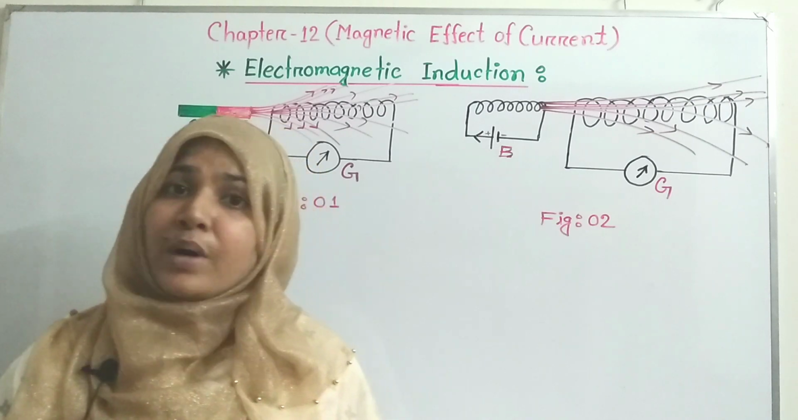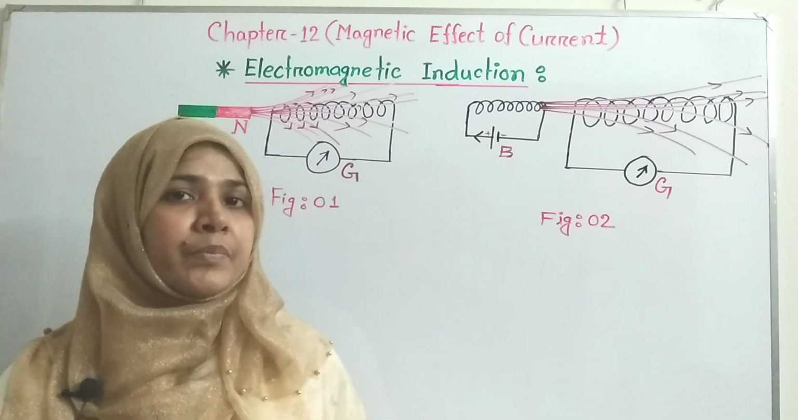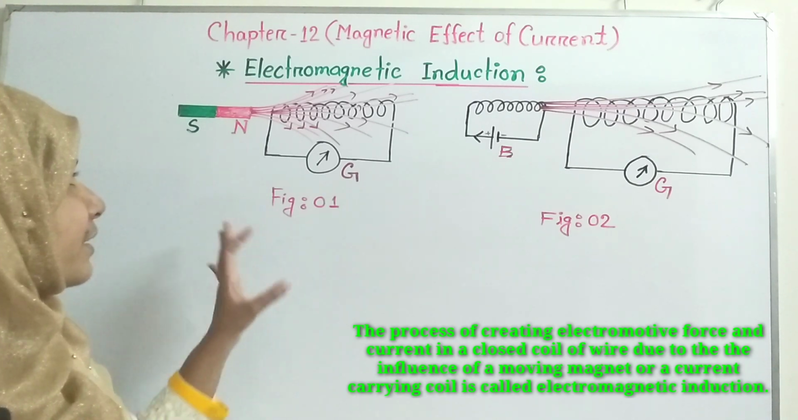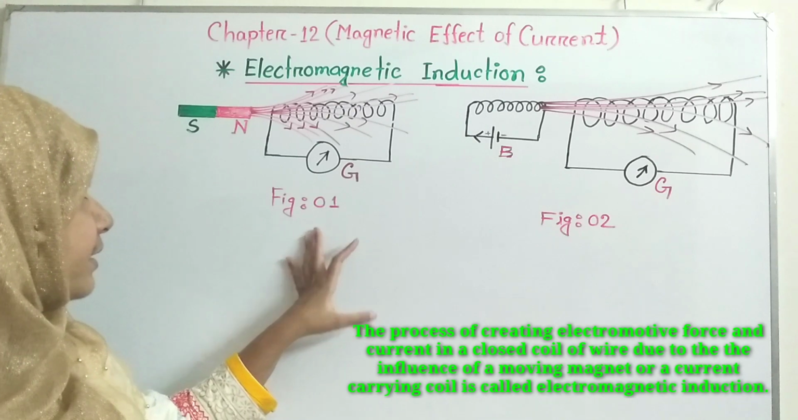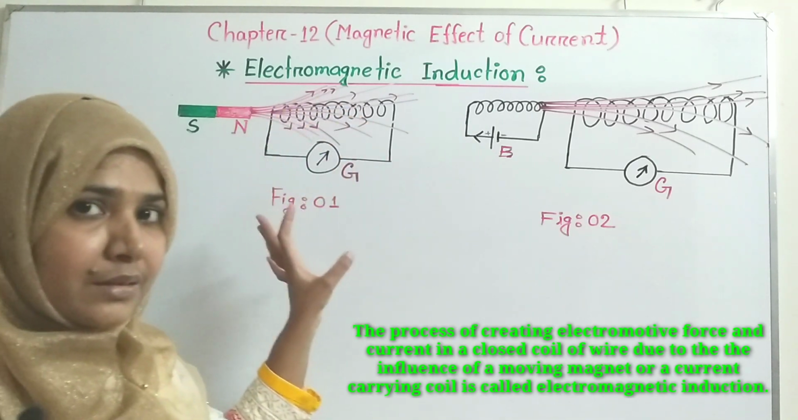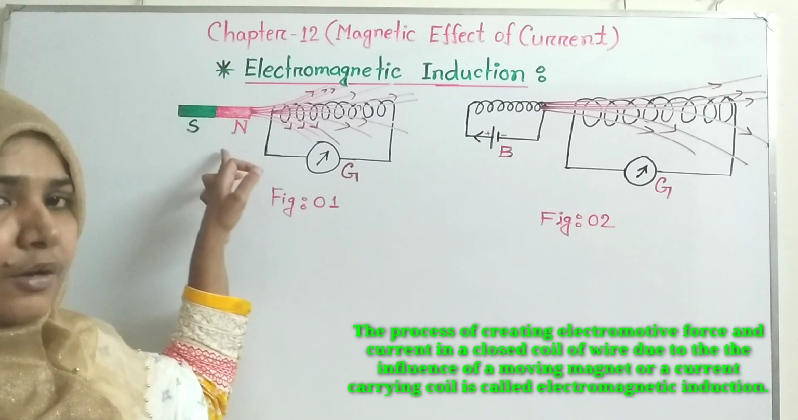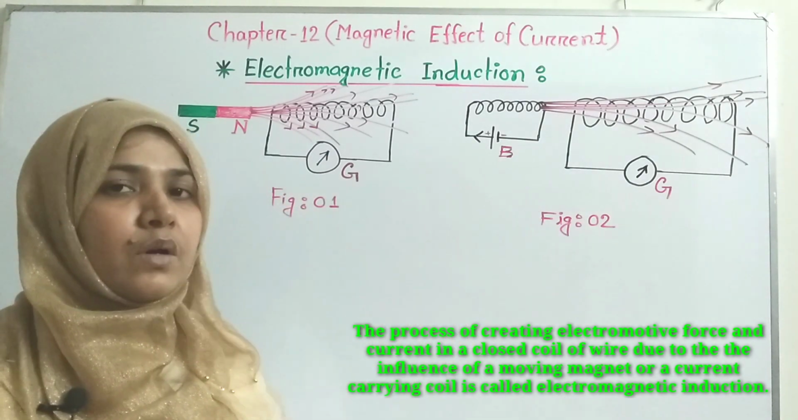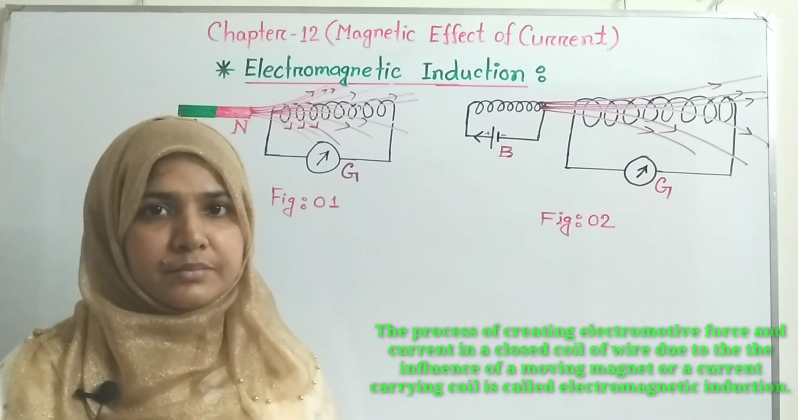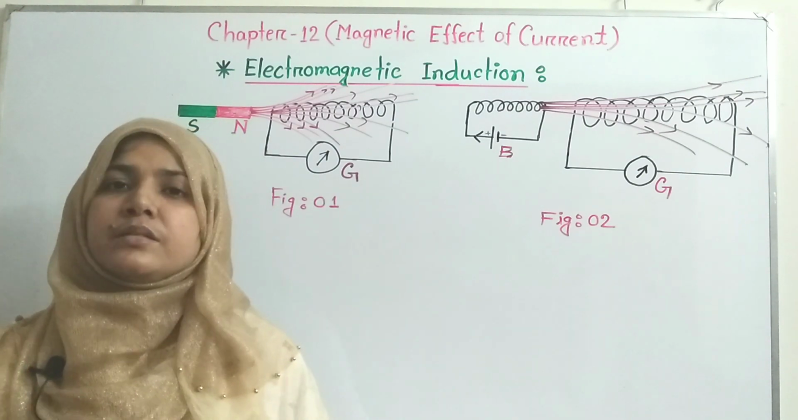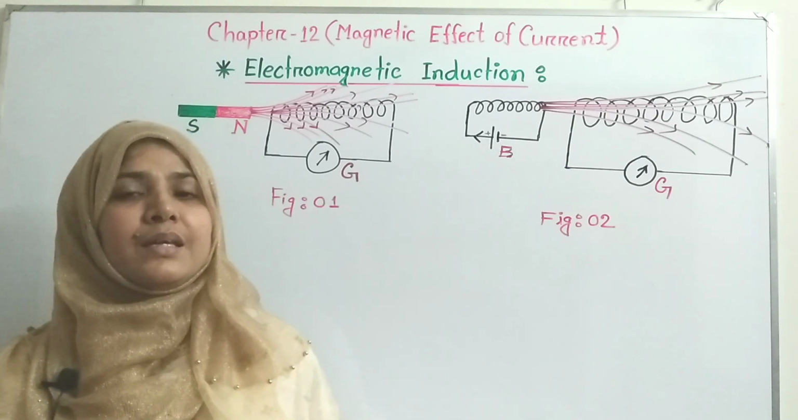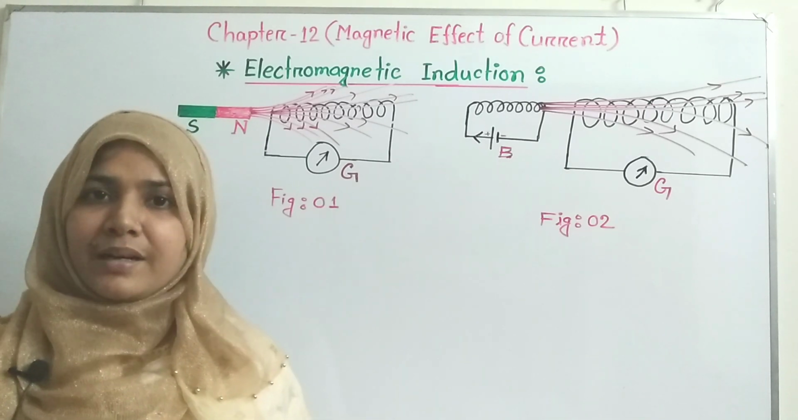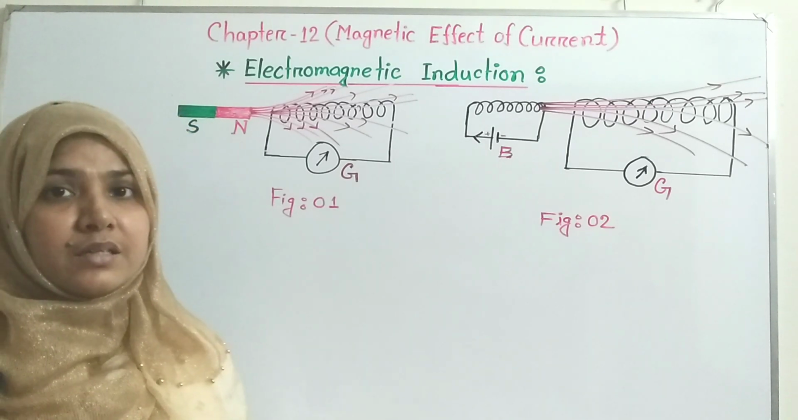So what is electromagnetic induction? We can say that electromagnetic induction means the process of creating electromotive force and current in a closed circuit with the influence of the motion of a bar magnet or current carrying coil. Based on this finding, generator, transformer and many electronic devices have been discovered. So students, you have learned about electromagnetic induction.